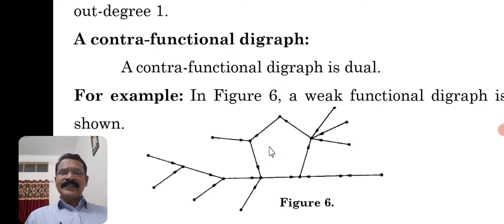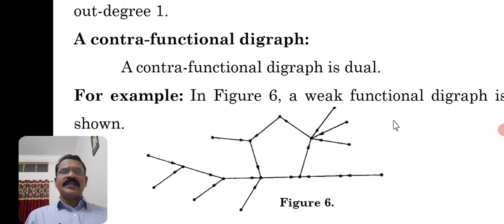And it is a functional digraph. Why is it a functional digraph? If you observe the degrees of the vertices, every vertex has out degree 1. Every vertex has out degree 1. So that's why it is a functional digraph. Again, it is a weak functional digraph because there is no path between a pair of vertices. Only a semi-path will be there. Okay.